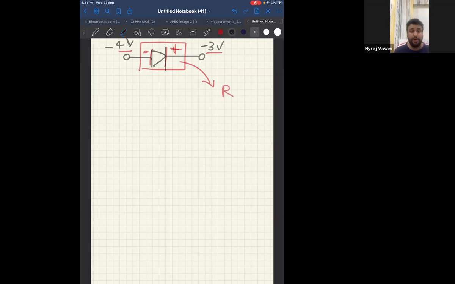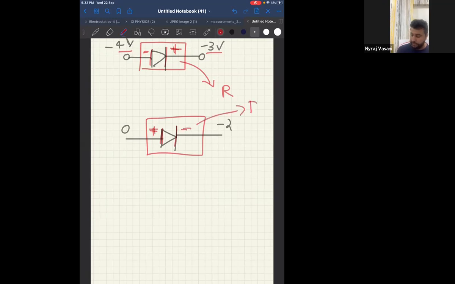My question is to find out forward biased. So let me go to the next one. Here it is -2 and here it is 0. So now can I say 0 is greater than -2? Therefore, 0 will act as positive and -2 will act as negative. Therefore, positive connected to positive and negative connected to negative. Therefore, answer is forward biased.